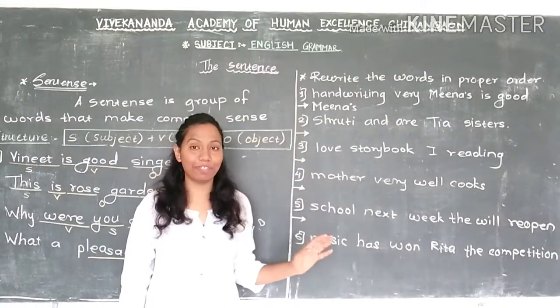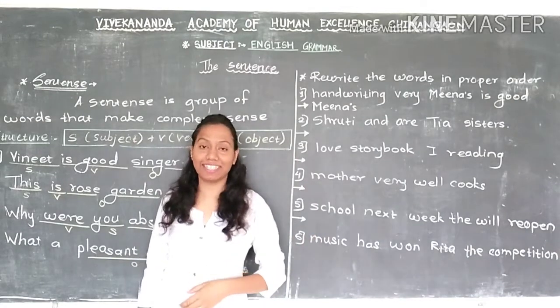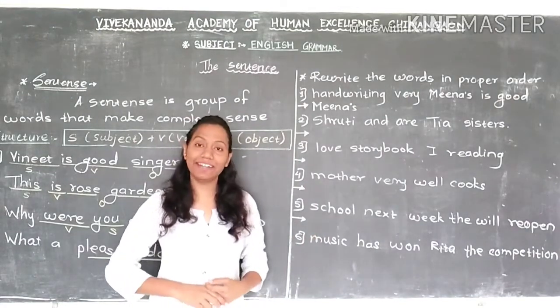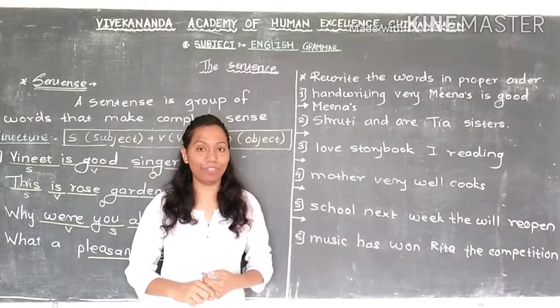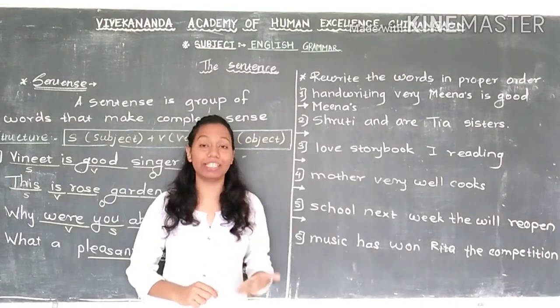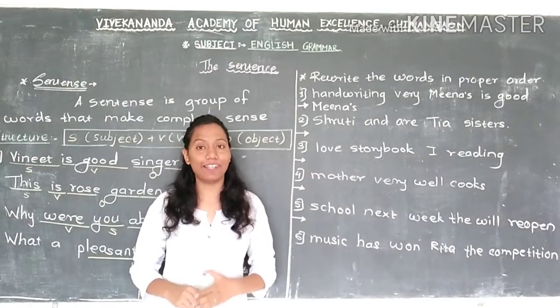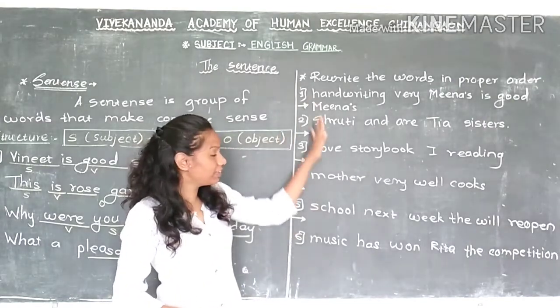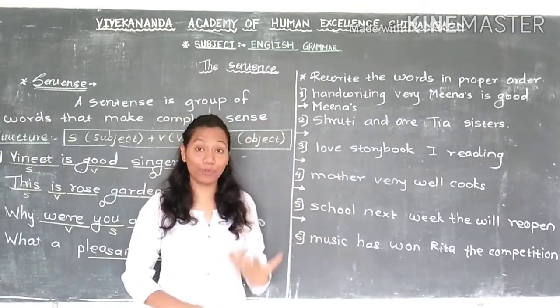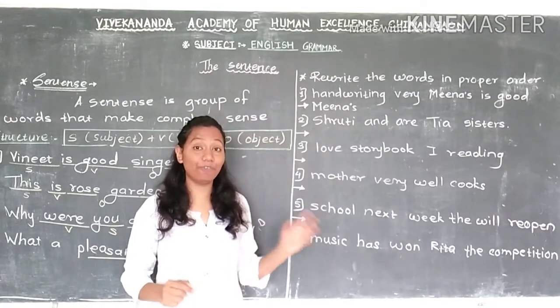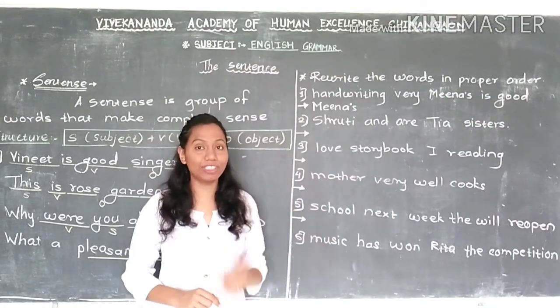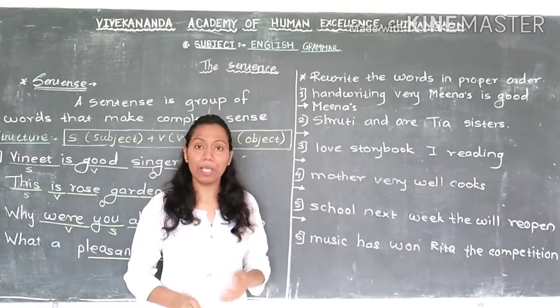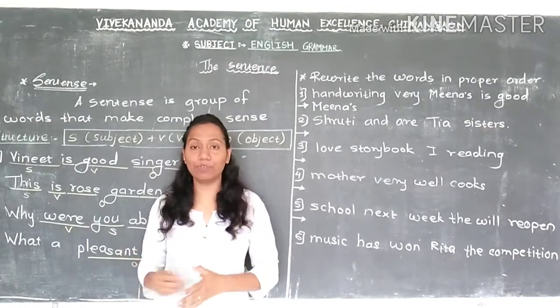Here is the question which is based on the sentence structure. We learn about sentence structure, that we start the sentence with the subject, then we write the verb, and then we write the object, correct? So here they give you some groups of words. Here they use many words, but these words cannot make sense because they wrote the words anyhow.